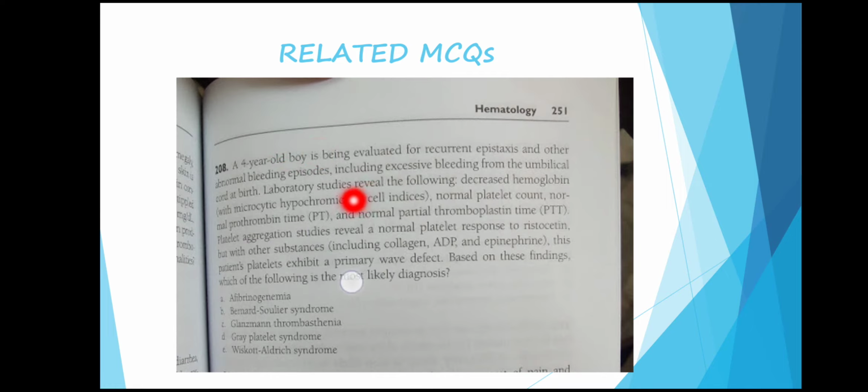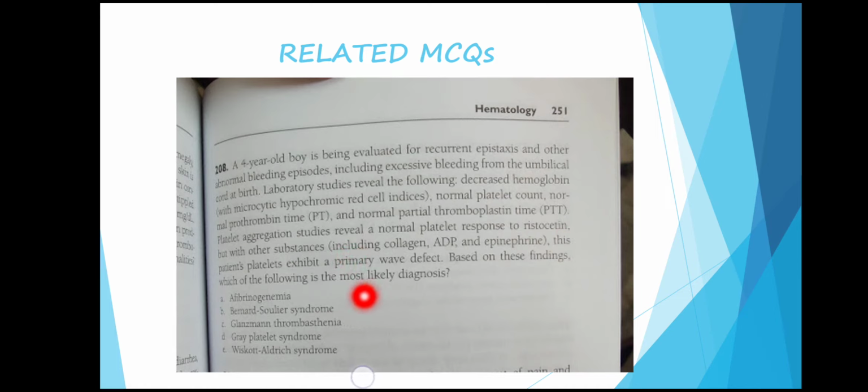In both Bernard-Soulier and Glanzmann, the patient presents with bleeding episodes like epistaxis or bleeding from the mucous membranes, and the coagulation studies are absolutely normal because there is no secondary hemostatic defect. The most important point which helps in the diagnosis is that aggregation with ristocetin is normal, but with collagen, ADP and epinephrine is abnormal.